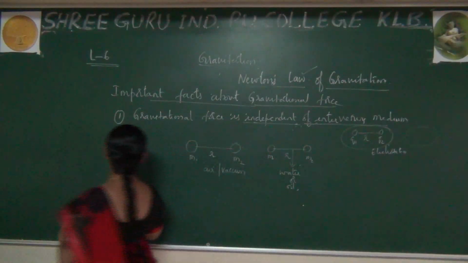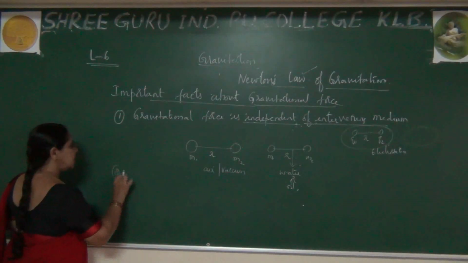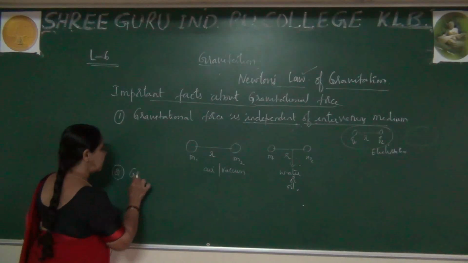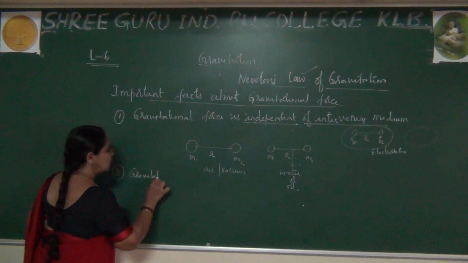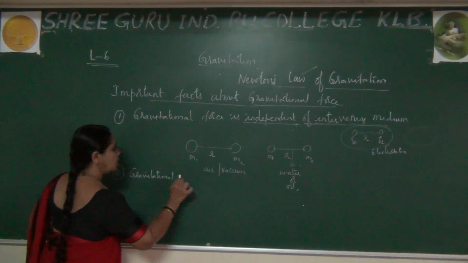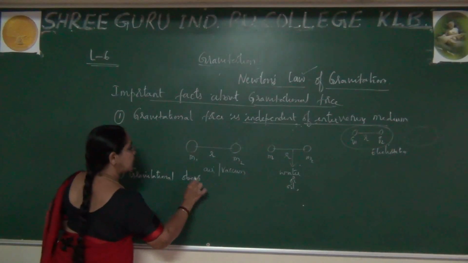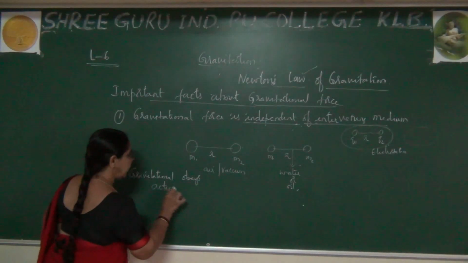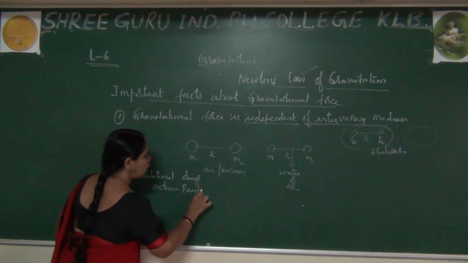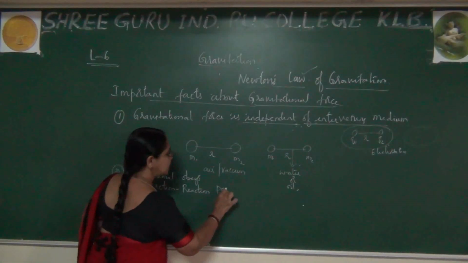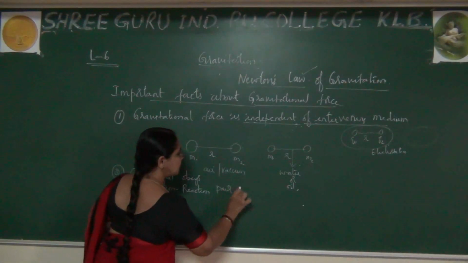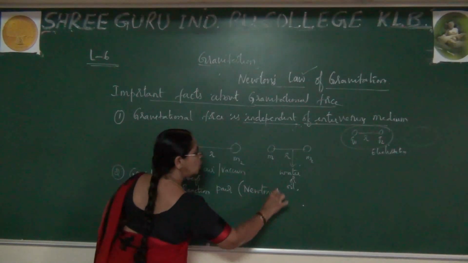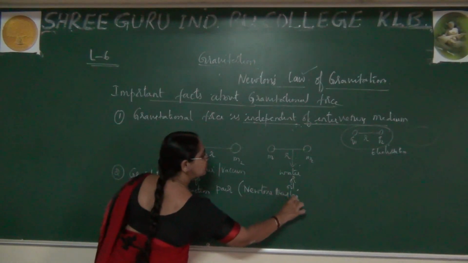What's the second point? This gravitational force obeys the action-reaction pair. Yesterday we learned that the gravitational force obeys the action-reaction pair. What do you mean by this? It obeys Newton's third law of motion.